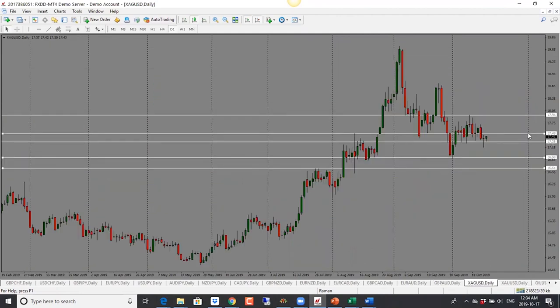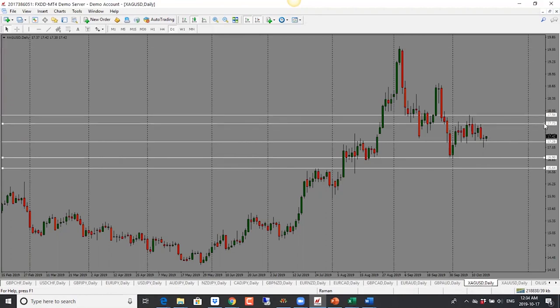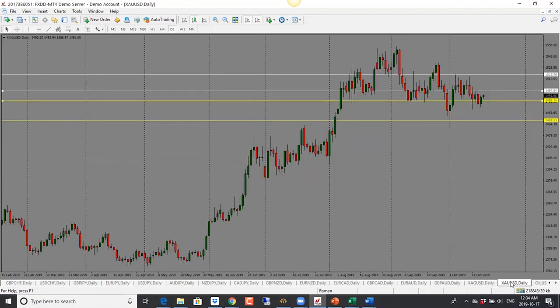Let's take a look at the commodities here. We're looking at silver. Silver price went into the support, tried to go below it, but it's holding above the support level here. So we are still trading in this range. I will look for price to go higher here. First target would be 1780 and then 18. So bullish bias here for silver.